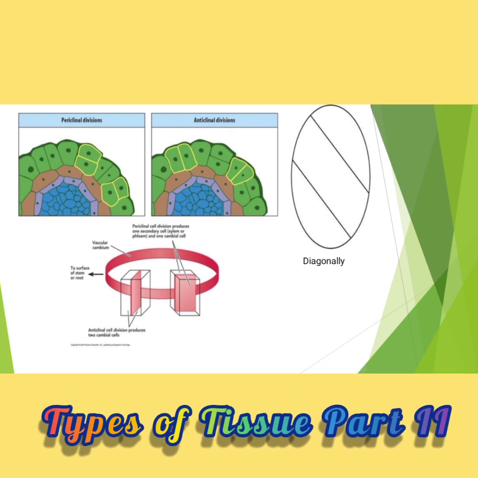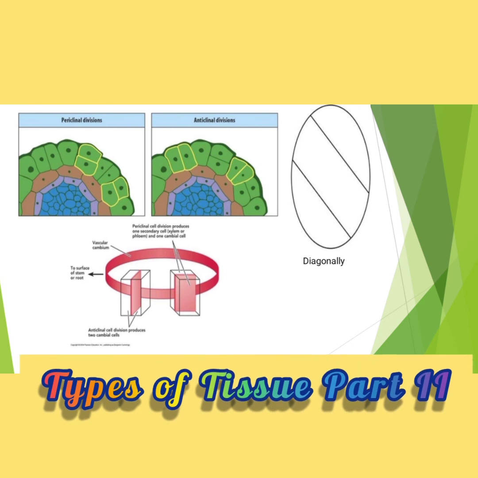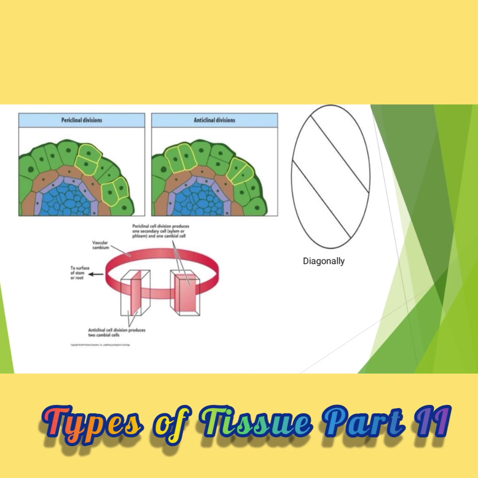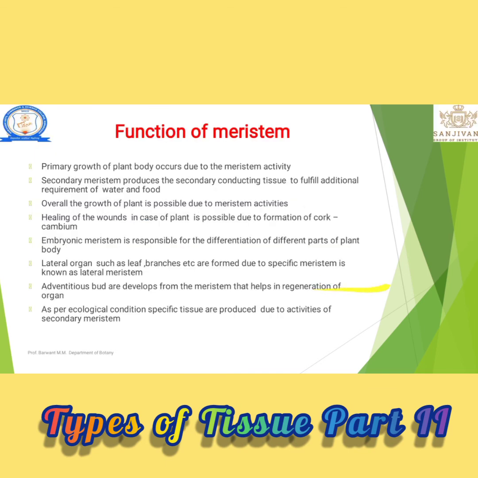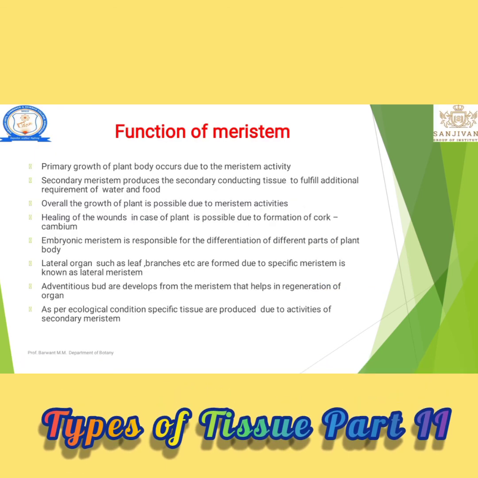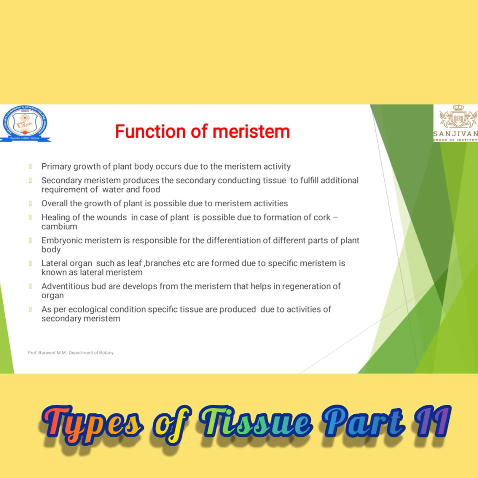And diagonal means a diagonal-like division takes place. Here the diagonal, periclinal and anticlinal are given. Do you understand the concept of cell division? Three types of classification we have completed.